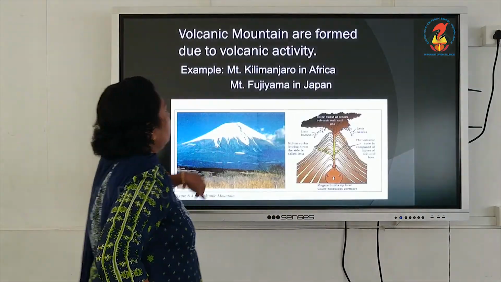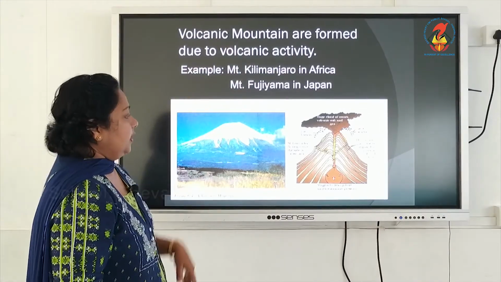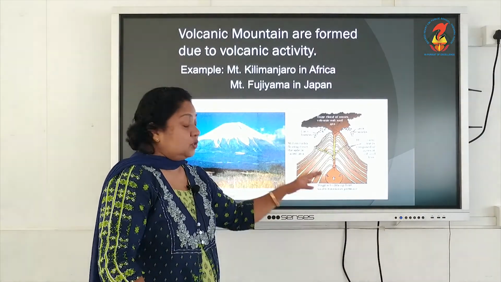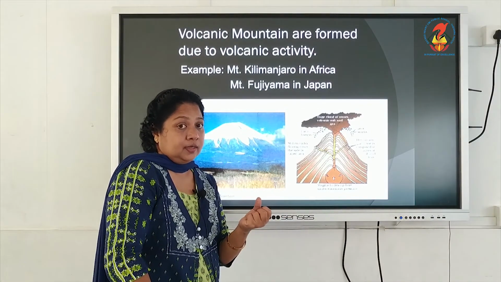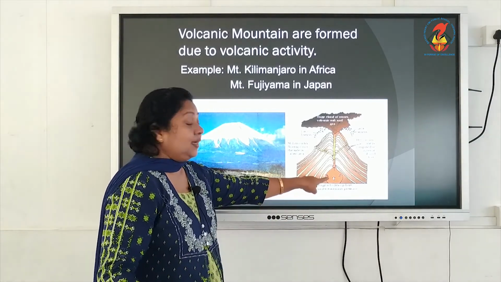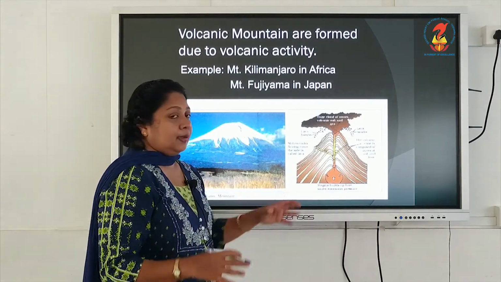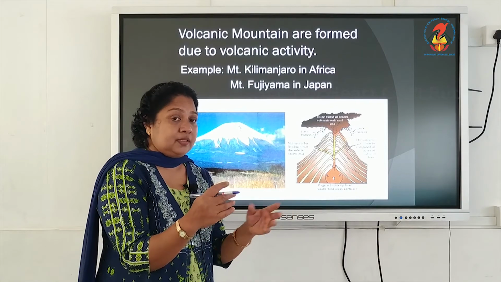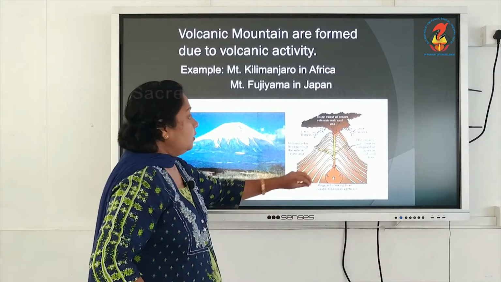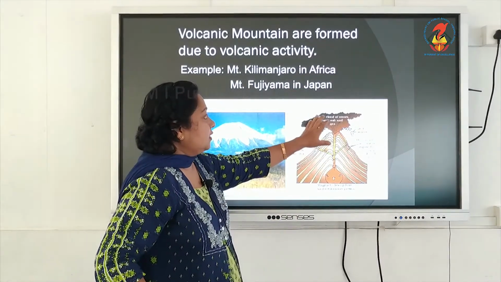Now, the third type of mountain is volcanic mountain. And you know what a volcano is. Underneath the earth's surface it is very hot, the core of the earth, the middle part of the earth, is very hot, and as a result of high heat you have the melted form of rock, otherwise known as molten magma. This molten magma under high heat and pressure, along with steam, molten lava and ashes, oozes out onto the surface of the earth.